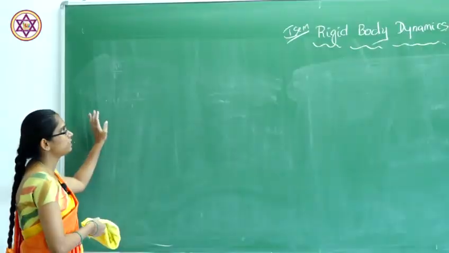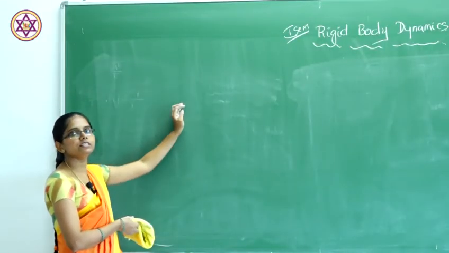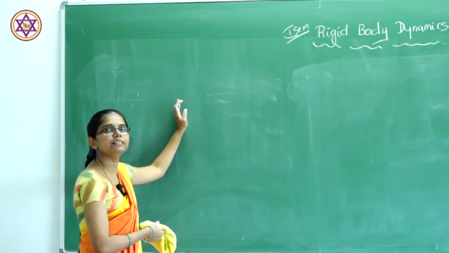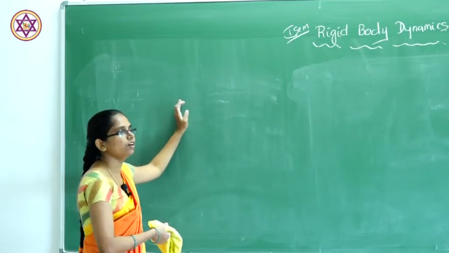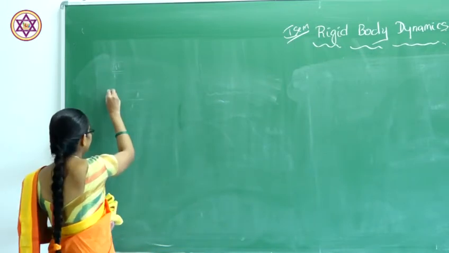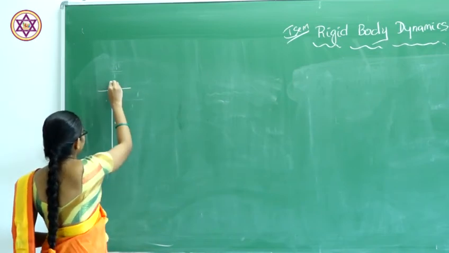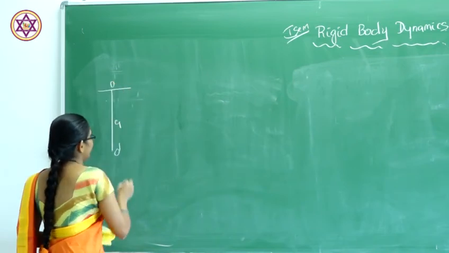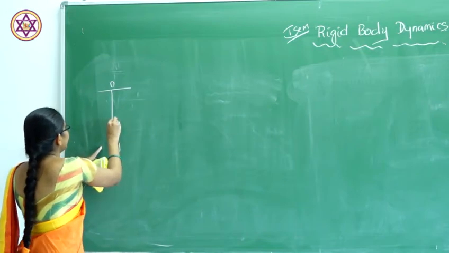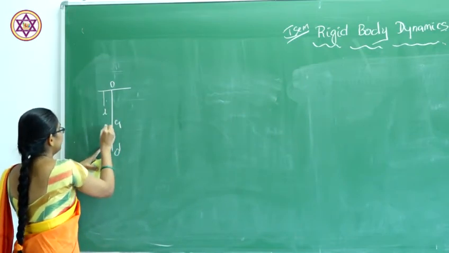Okay. The next concept is to show that the center of oscillation and the center of suspension are interchangeable. For this we have to consider the suspension of a compound pendulum. This is the suspension of a compound pendulum, this is G between O and O dash. From O to G, the length will be given by small l.